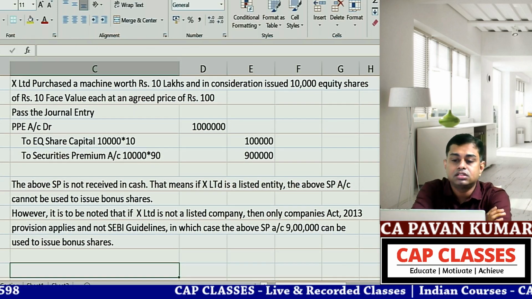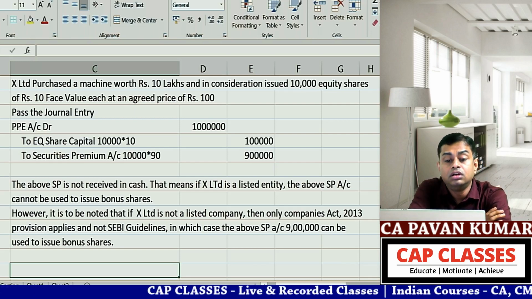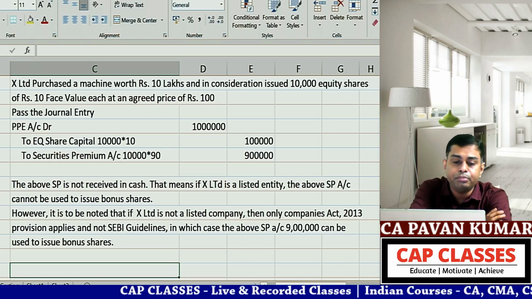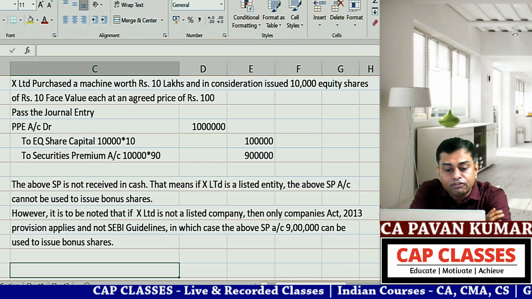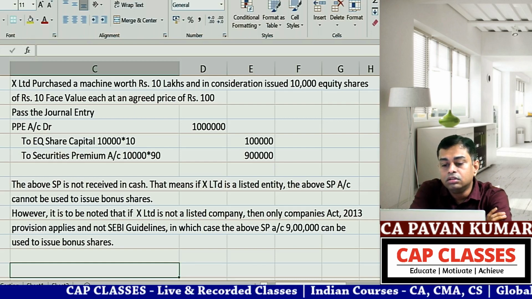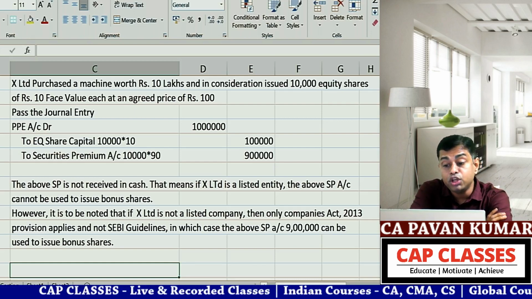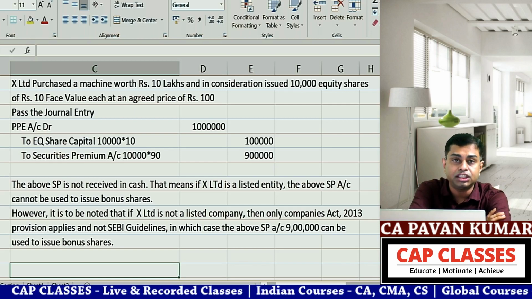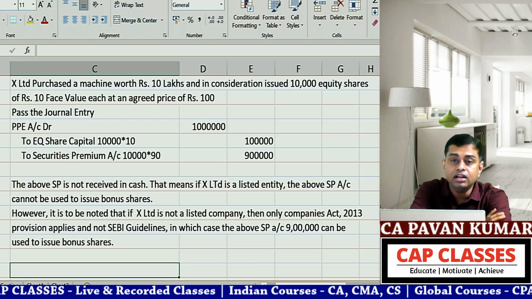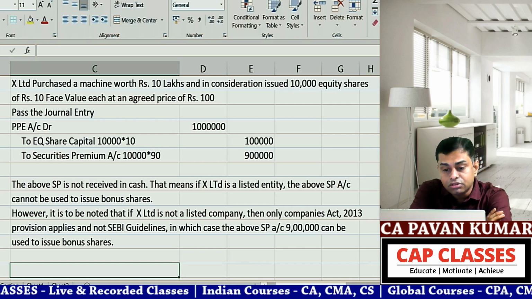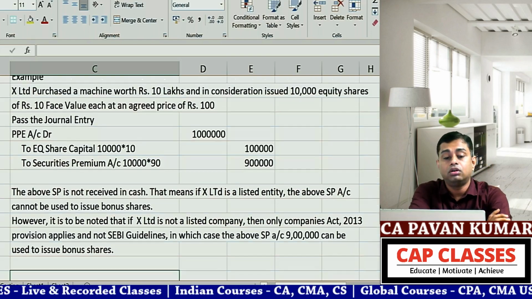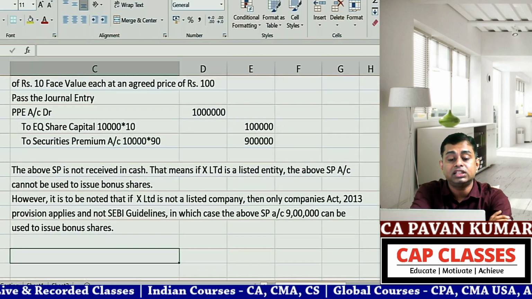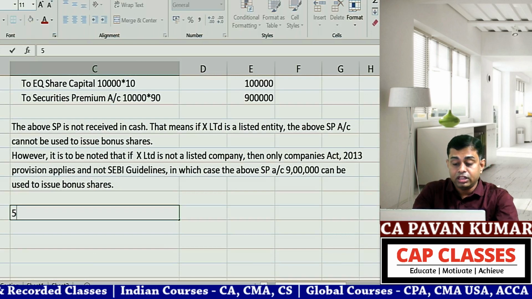So copy this, type done in the chat box, and try to understand the example and the provision of law, in which situation security premium can be used to issue bonus shares. Once you understand, tell me in the chat box, then I'll tell you the next point. I have told up to 4 points. Next we'll start with the 5th point.